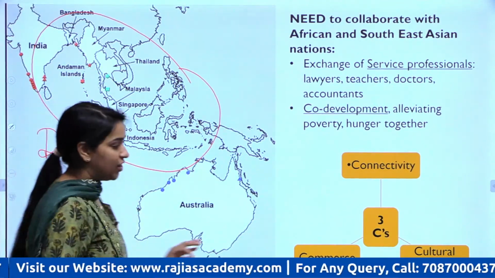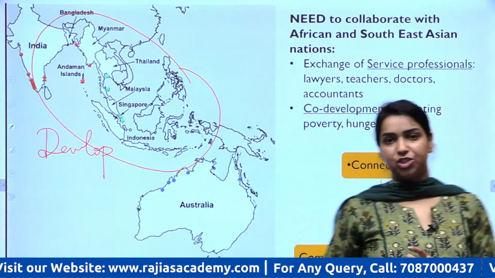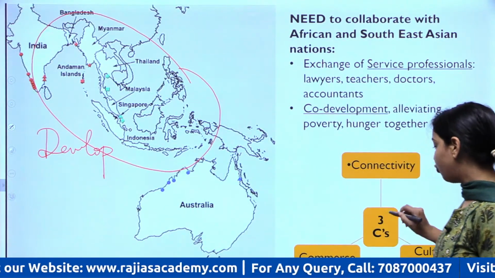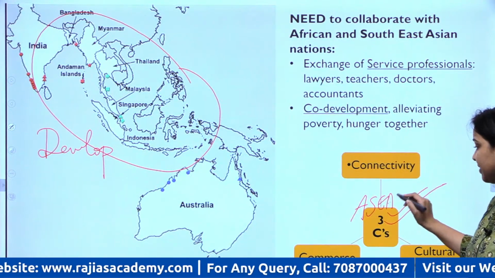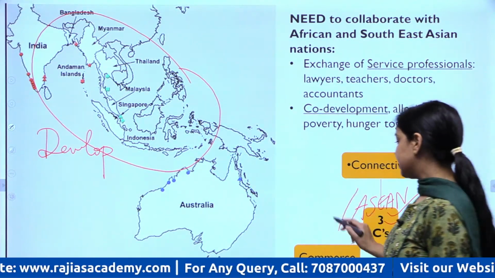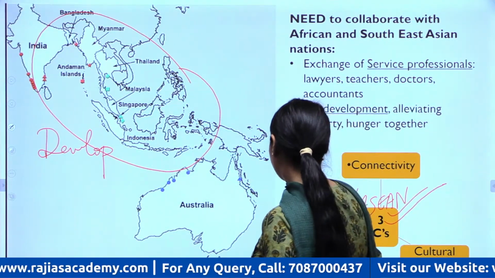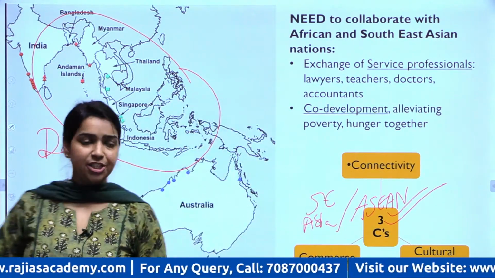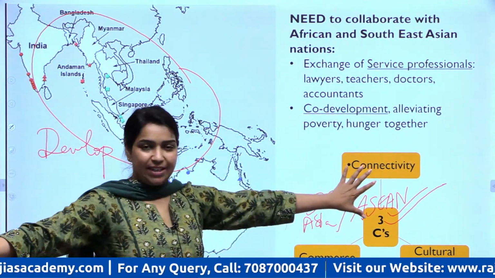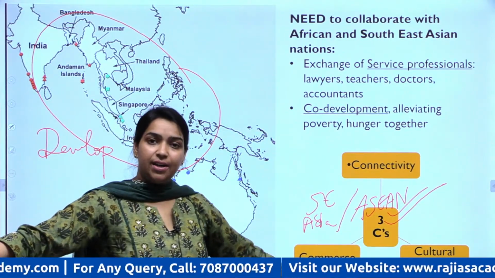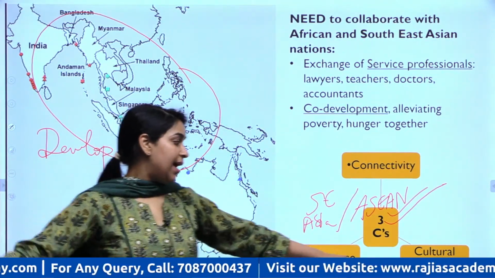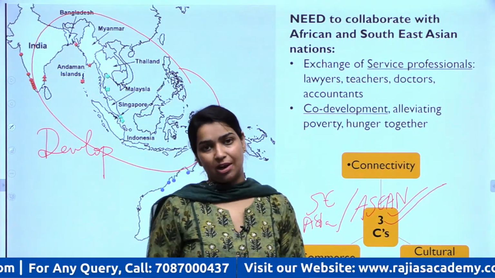So you see already India's Prime Minister Mr. Modi has said that we need to focus on 3 C's for this region. You may refer to it as Asian region or Southeast Asia broadly. Okay, so we need to provide connectivity with these regions, we need to have good commerce, trade, investments with these regions, and we need to connect on cultural grounds.